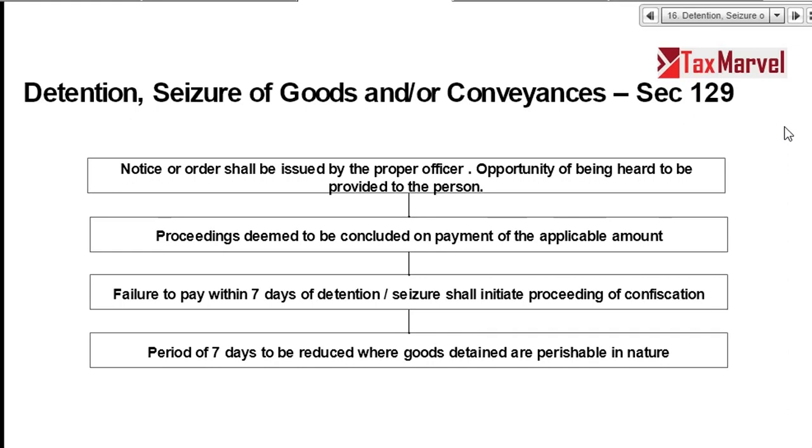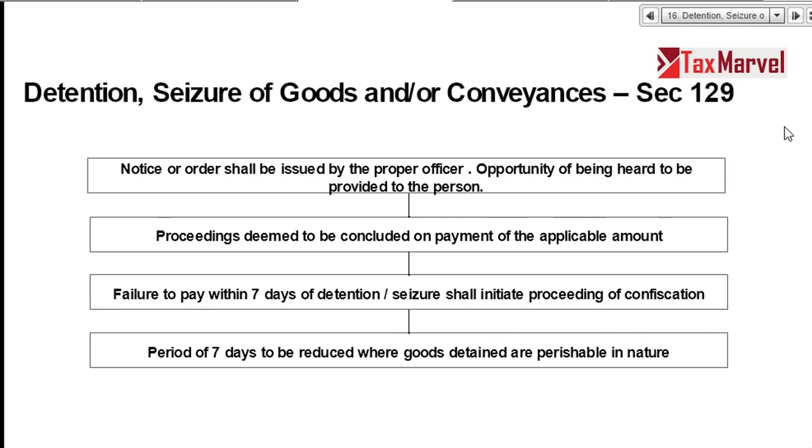So notice or order will be issued by a proper officer. Remember, friends, before any notice or order or any penalty, opportunity of being heard will always be provided to the person. Once you pay the penalty amount, proceeding will be dropped, nothing else.